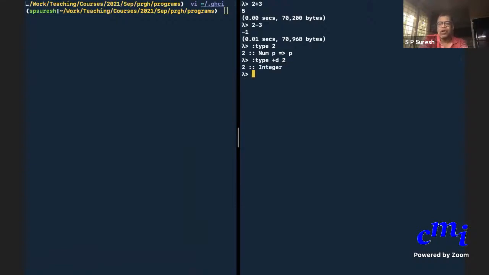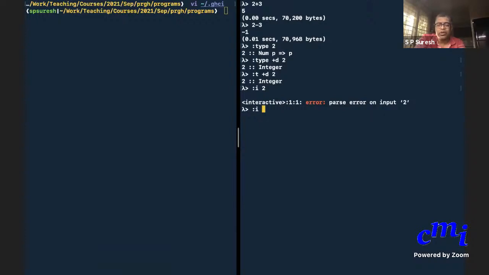Okay, 2. Then it will give you a default type. 2 is integer, it says. One of the first things you need to learn is that you don't write things like type, info, etc. Instead, it is enough to write the first character. So :t +d 2 will tell you that it is integer. Okay, :i 2 you can ask. It says no, I can't give you information about 2, but you can ask information about any other function that you like.